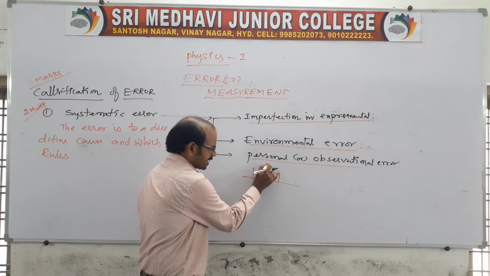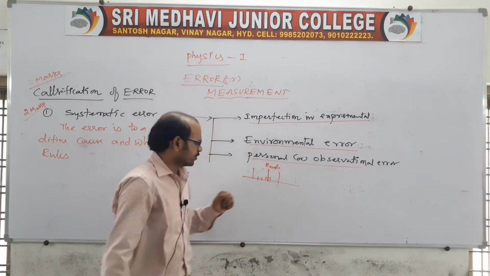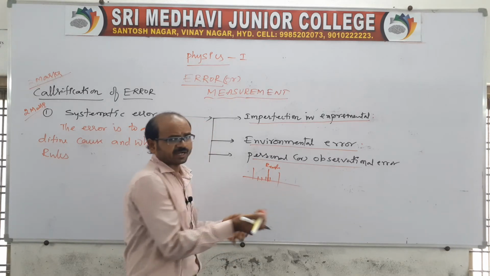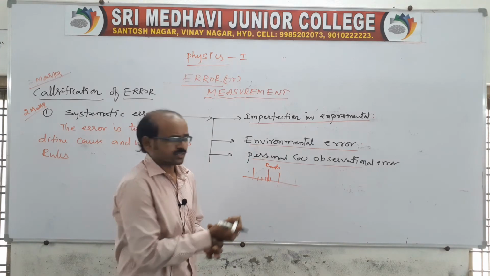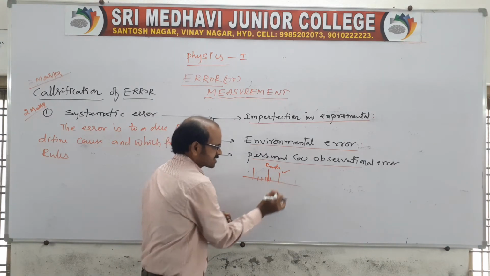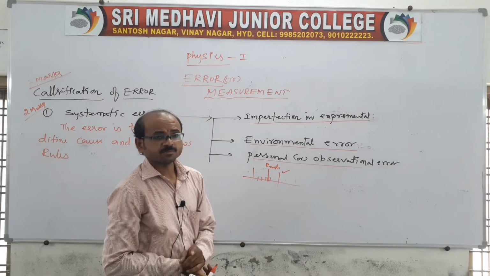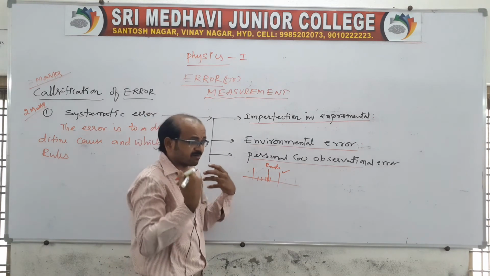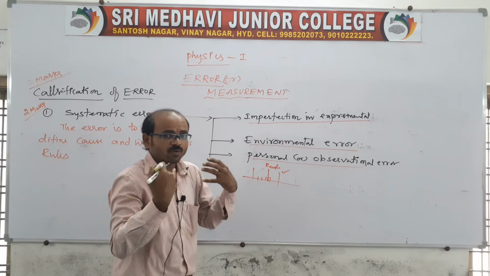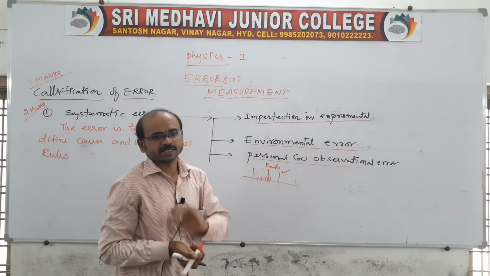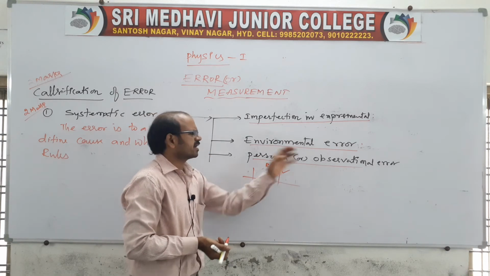You may take either this line or this line, any one. So, instead of taking the reading properly, you take this line; this we call a personal error. It is our own error, that is, our observational error. To avoid observational errors, we get the correct readings. Otherwise, we get the error.